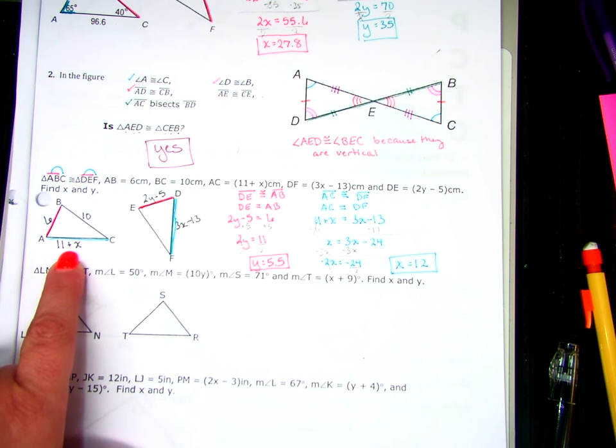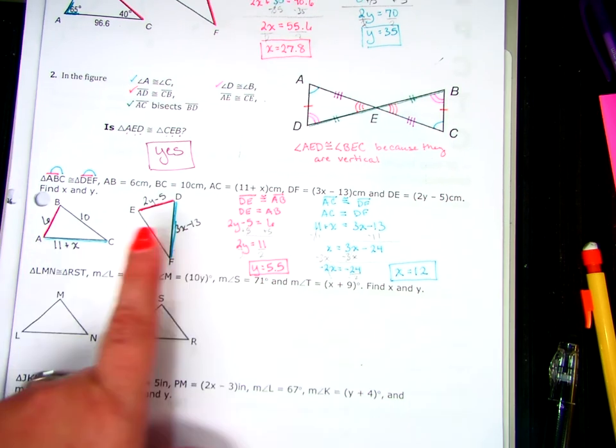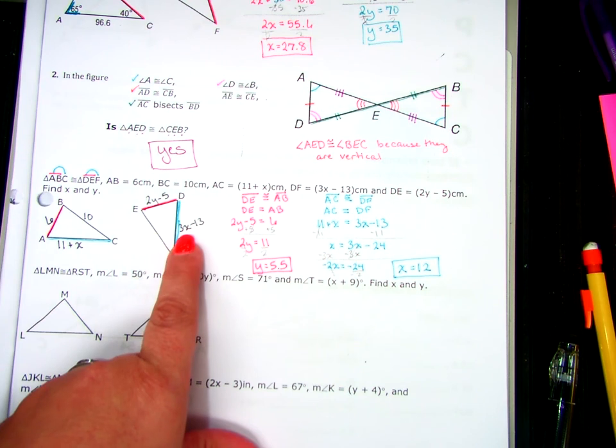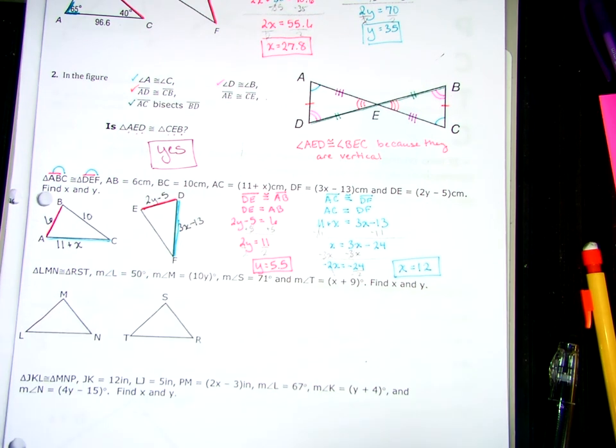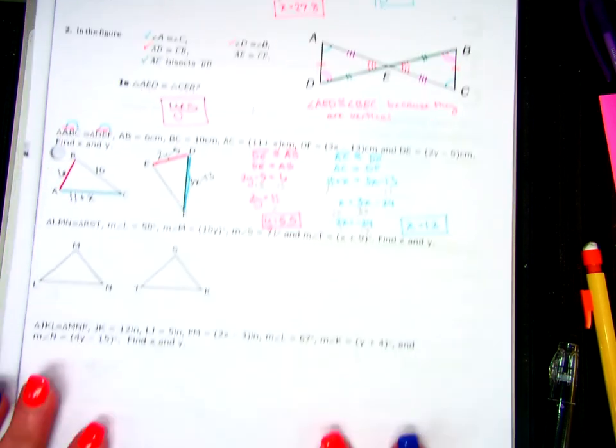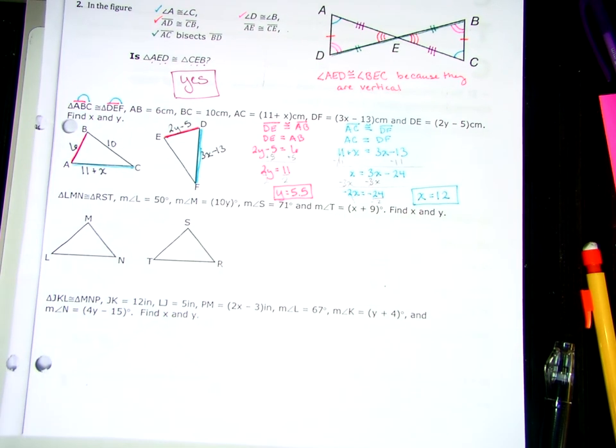And you can check it. If I put it in here, 11 plus 12 is 23. And if I put it over here, 3 times 12 is 36, and 36 minus 13 is also 23. So both of them come out to 23. Okay? Questions on that one? All right, 2 more.